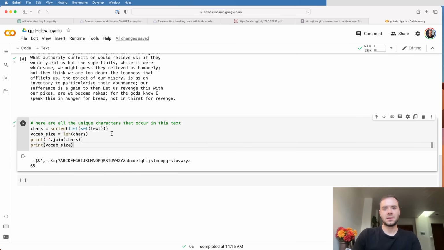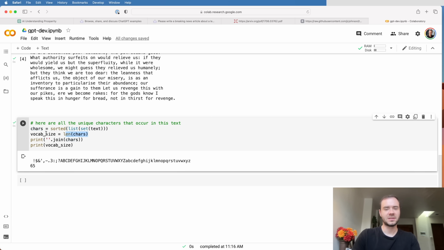So far so good. Next, we're going to take this text, and the text is a sequence of characters in Python. So when I call the set constructor on it, I'm just going to get the set of all the characters that occur in this text. And then I call list on that to create a list of those characters instead of just a set, so that I have an ordering, an arbitrary ordering. And then I sort that. So basically we get just all the characters that occur in the entire dataset, and they're sorted.